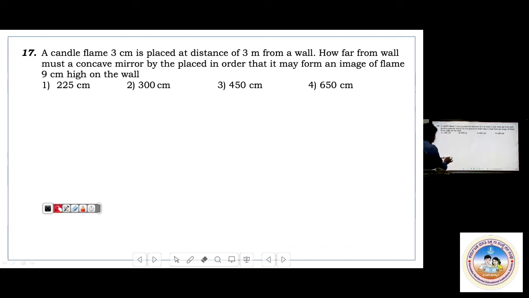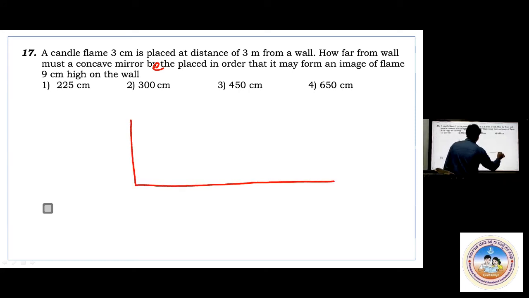Next, it is a very good question again. A candle flame 3 centimeter high is placed at a distance of 3 meter from a wall. How far from the wall must a concave mirror be placed in order that it may form an image of the flame 9 centimeter high on the wall? Note, this is not that easy. There is a wall here.